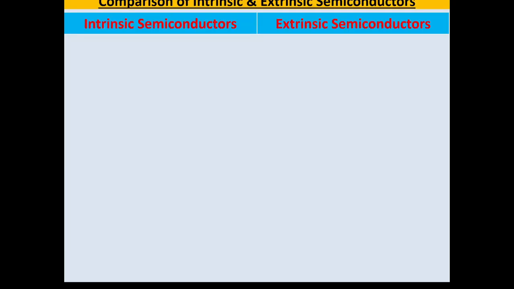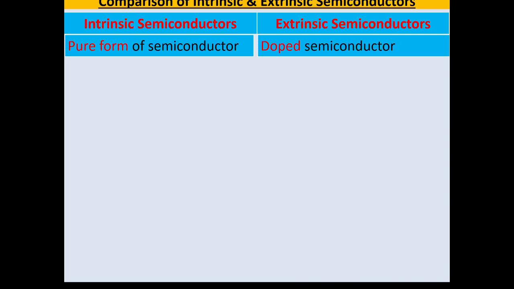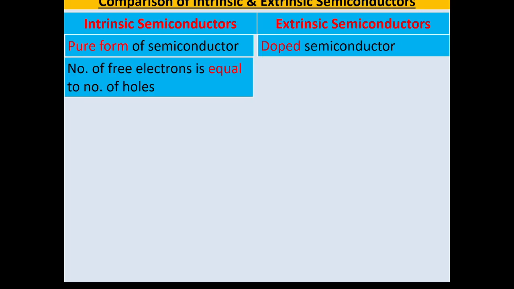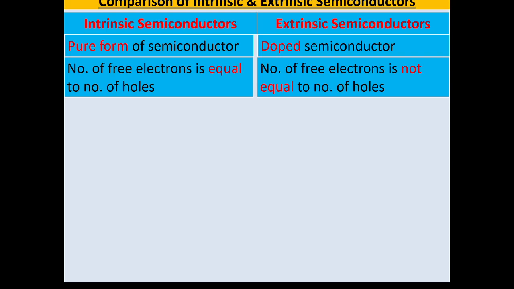Let us compare intrinsic and extrinsic semiconductors. Intrinsic semiconductors are the pure form of semiconductor, whereas extrinsic semiconductors are the impure or doped form. In intrinsic semiconductors, the number of free electrons and the number of holes are equal, while in extrinsic semiconductors the number of free electrons is not equal to the number of holes.